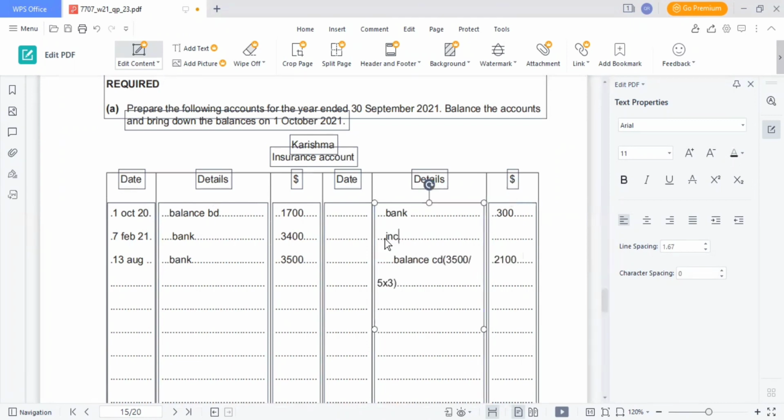Income statement would be 1700 plus 3400 plus 3500 that will be 8600. 8600 minus 300 minus 2100 that will give us 6200. Balance CD will be 2100. Moving towards part B,